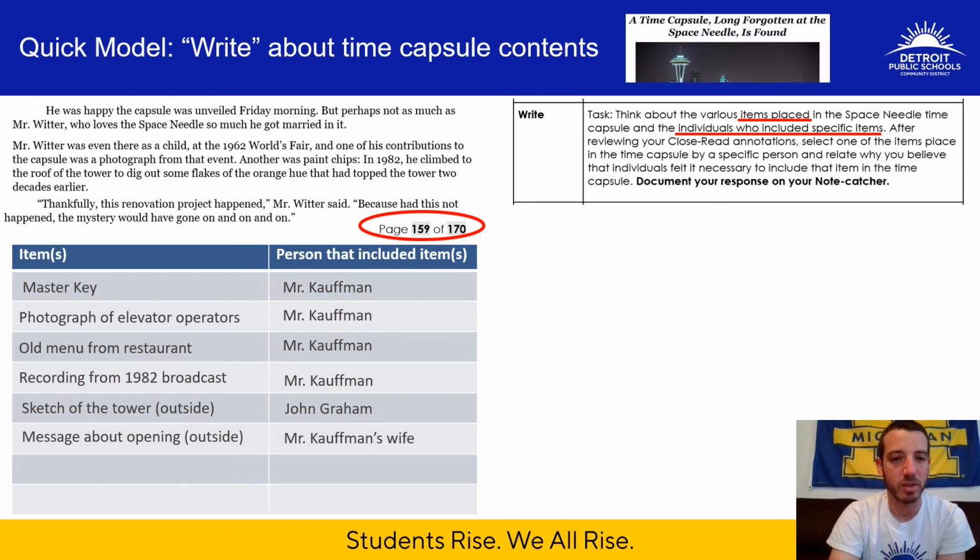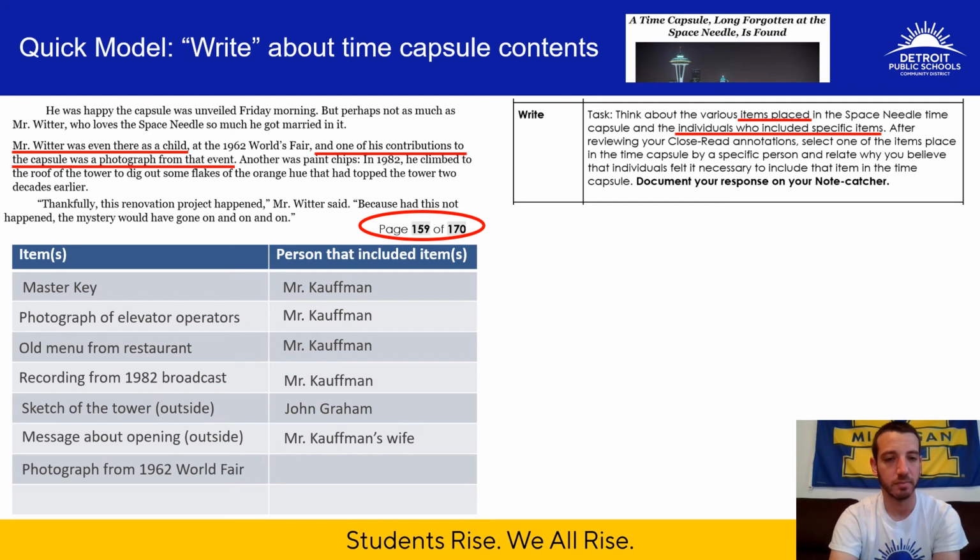He was happy the capsule was unveiled Friday morning, but perhaps not as much as Mr. Witter, who loves the Space Needle so much he got married in it. Mr. Witter was even there as a child at the 1962 World's Fair, and one of his contributions to the capsule was a photograph from that event. Okay, we have our next item. Mr. Witter, who was there as a child at the 1962 World's Fair, put in a photograph of that event.